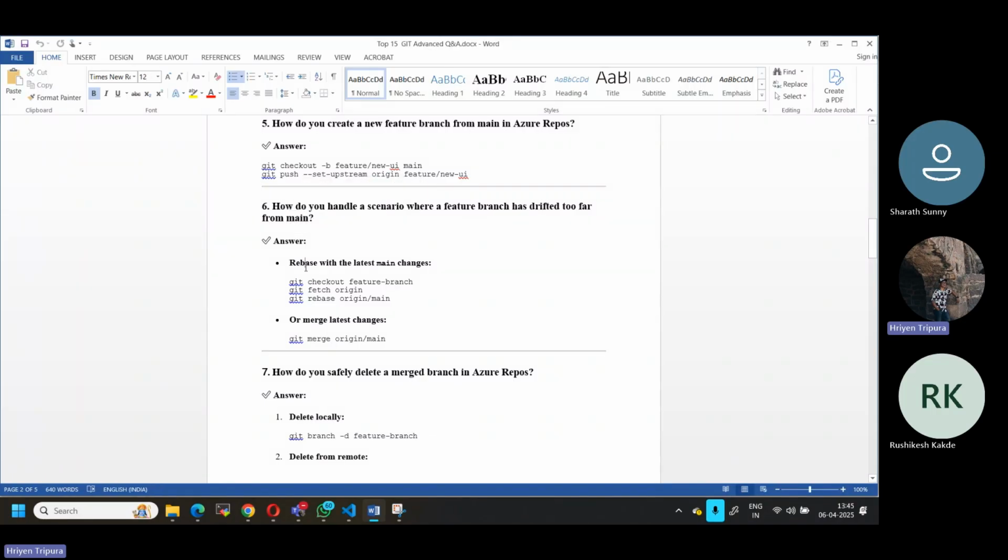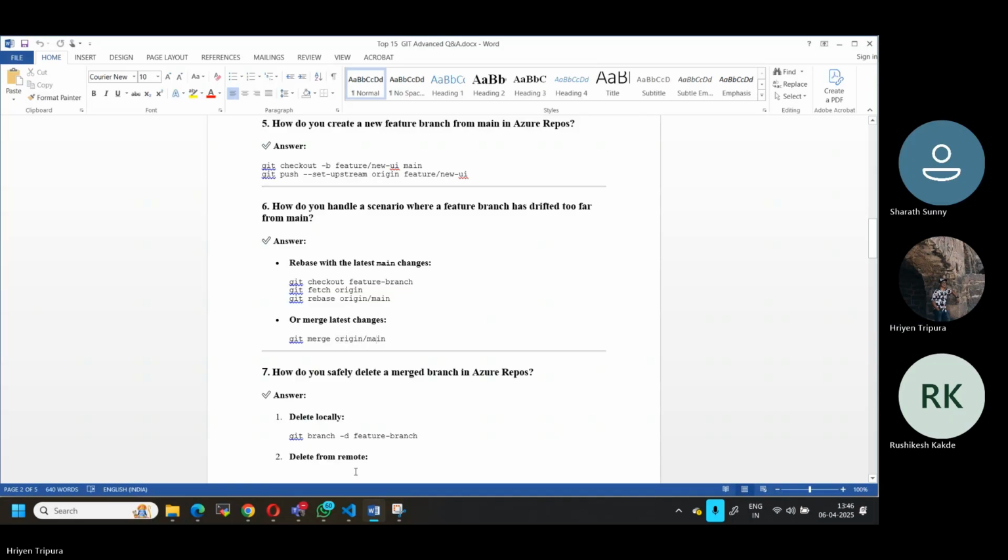In this case, if you talk about rebasing with the latest main changes, we can go with this one: git checkout to the branch name, fetch, then rebase. We have learned everything about rebase, right? Otherwise, we can go with git merge origin. But you always need to understand that whenever you are doing this kind of rebase, you need to switch to the respective branch. That means if you're working with a feature branch, you have to go to the feature branch. In my case, you have to go to the respective branch.